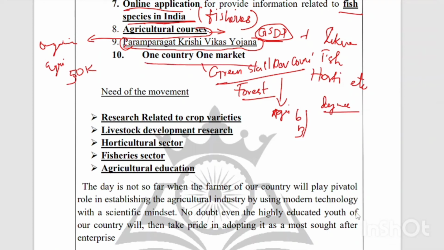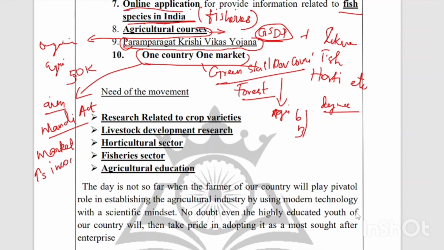And the next thing is one country, one market. You may be familiar with this because the government introduced this as an amendment to the Mandi Act. In this scheme, the government is focusing on availability of market, and is aiming to increase the farmers' income, or double the farmers' income.